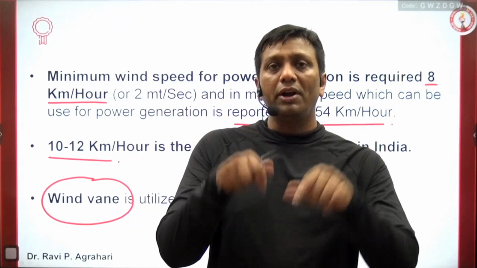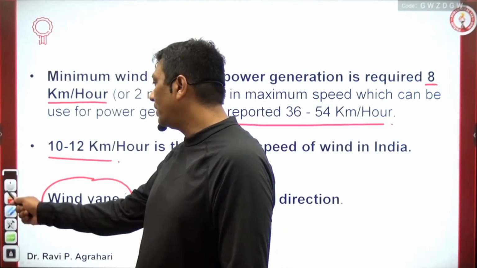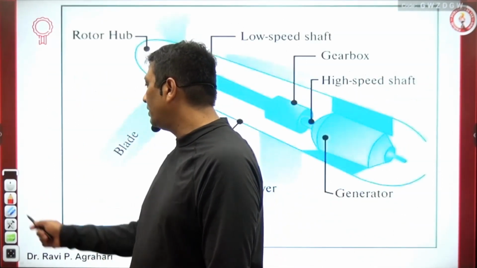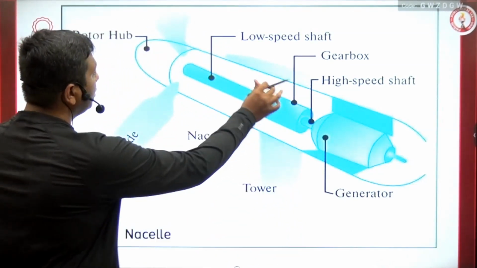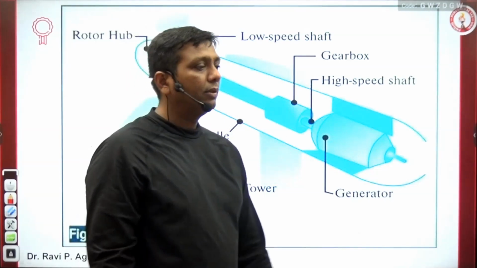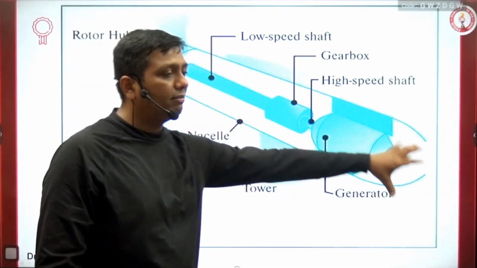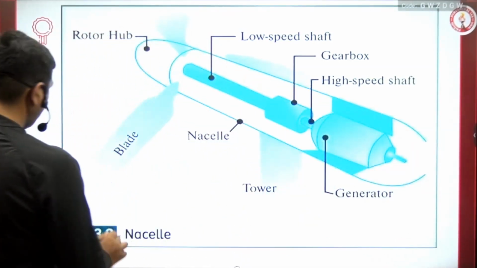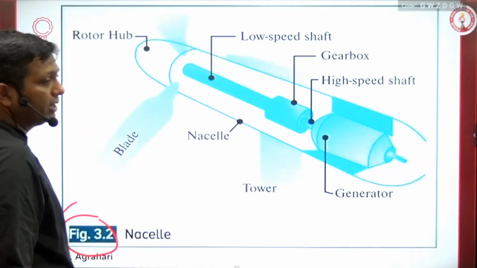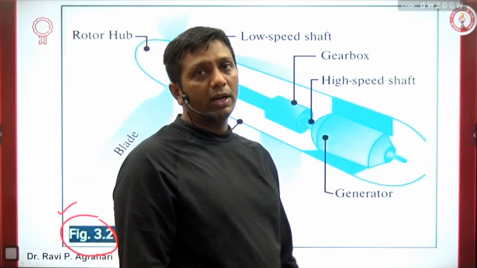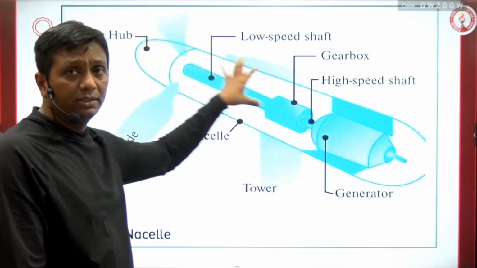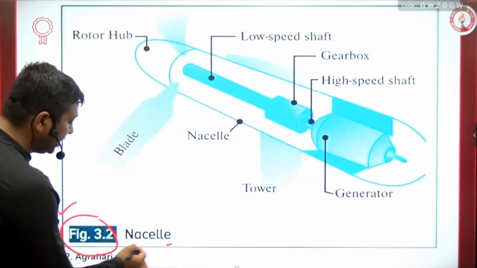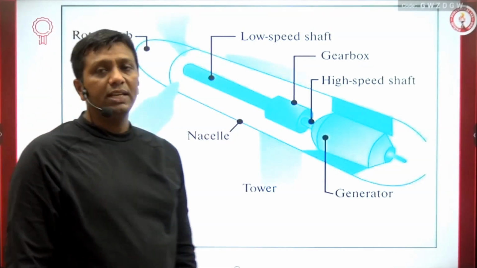Now I'm going to show you how the entire mechanism works through the help of a picture. This picture is wonderful, guys. It will show you each and every piece of information about what is going on. In this picture, see, this is the entire cover part. It is totally covered, guys. In the book it is figure number 3.2, the same picture is given there. In the new updated book, you can find picture numbers 3.4 and 3.5. This whole system is covered, and it is technically called a nacelle.